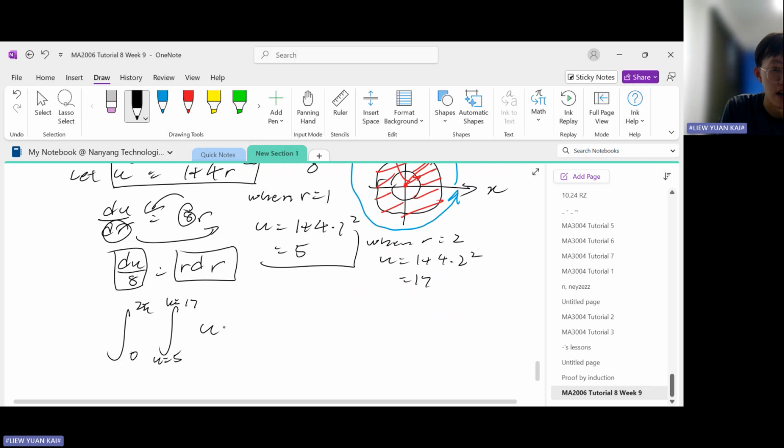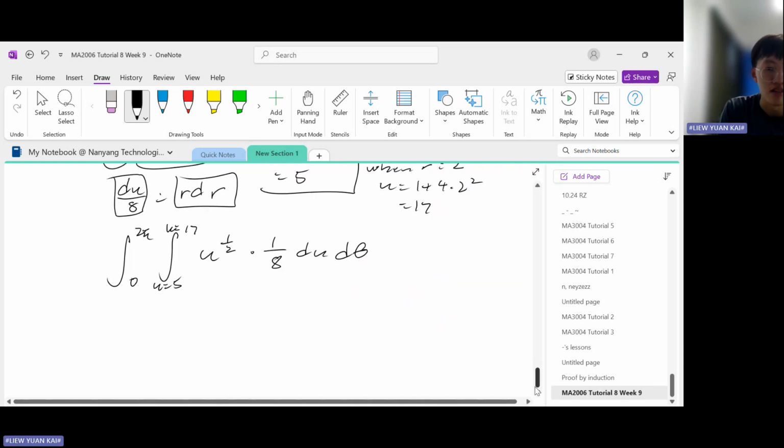Then this is u to the half, times du over 8. So instead of du over 8, I'm going to write 1 over 8 du d theta. This 1 over 8, I'm going to pull outside.